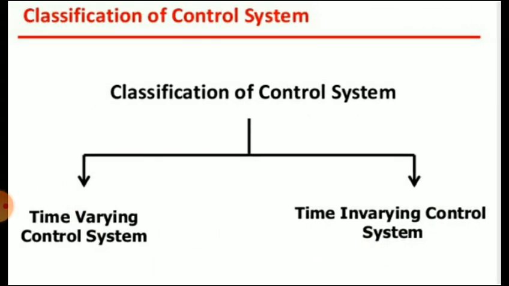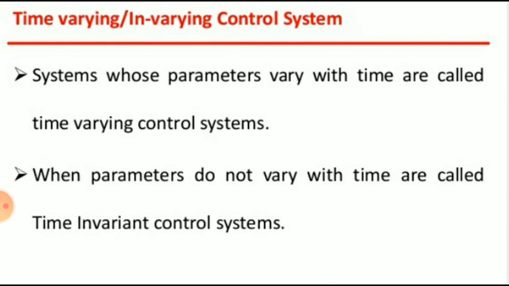Then another classification, that is time varying control system and time invariant control system. Time varying control systems are those in which parameters of the system vary with time. It does not depend on whether input and output are functions of time or not. For example, space vehicles whose mass decreases with time as they leave the earth. Mass is a parameter of a space vehicle system. So that is regarding the time varying control system.